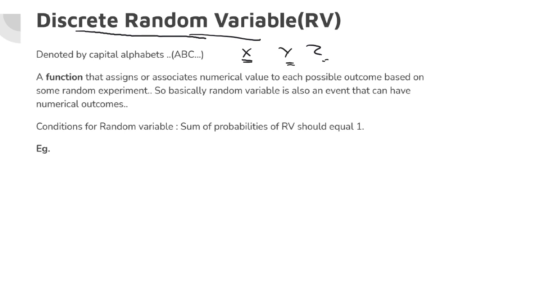A function that assigns or associates a numerical value to each possible outcome based on some random experiment. Okay, important thing, I'll go into it in a while. So basically, what a random variable does is that it is also an event that can have a numerical outcome.